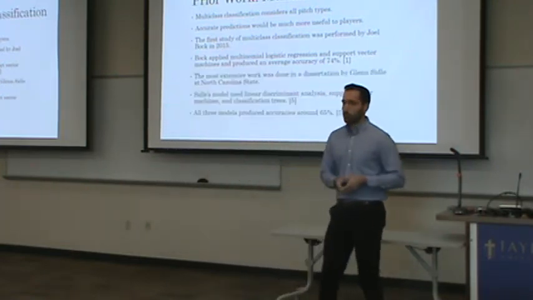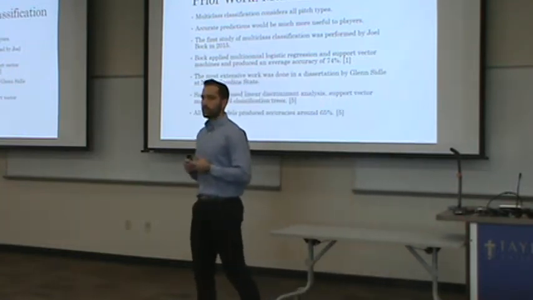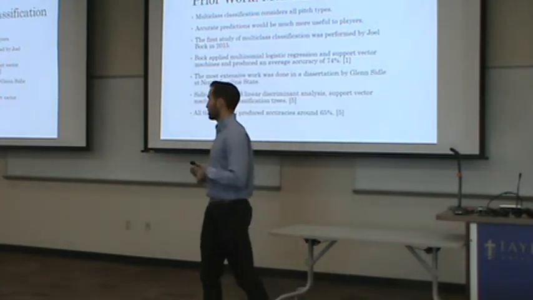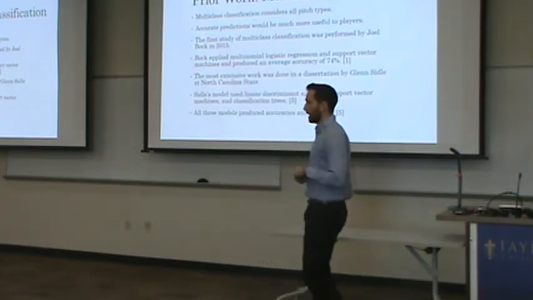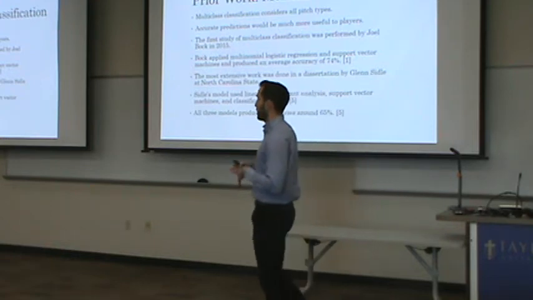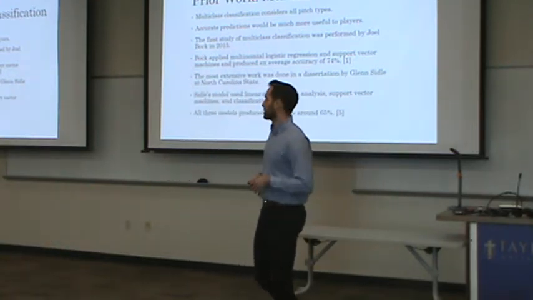But then the most extensive work was done by Glenn Seidel in his dissertation at North Carolina State in 2017. So he applied linear discriminant analysis, support vector machines, and classification trees. And these methods all produced about 65% accuracy. Now, his work extensively looked into different input features, and there's around 80 input features going in for any given pitcher, kind of varied some.